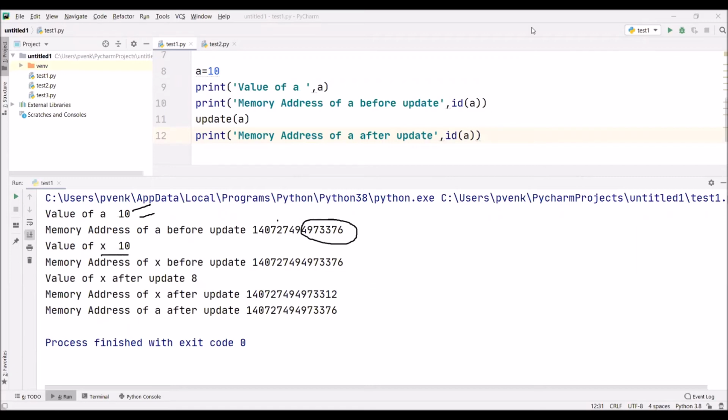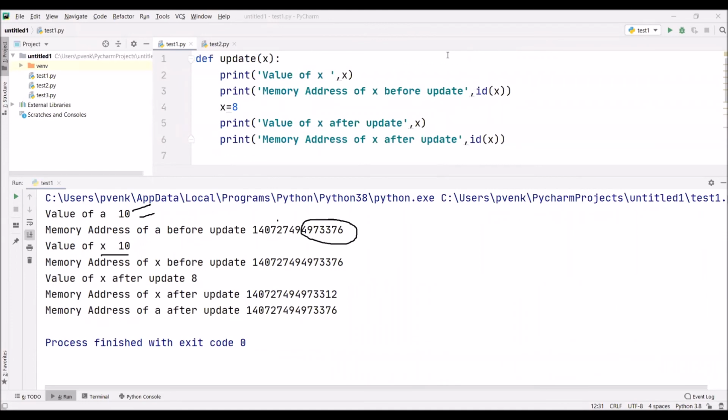Here you can observe, after the argument a is sent to the function, the value of x is 10. The address of x is the same as the address of a because they both are tagging to the same value. Now we have changed the value of x to 8. Because we have changed the value of x to 8, the address of x is changed to a new value, 312. That's what we are saying.